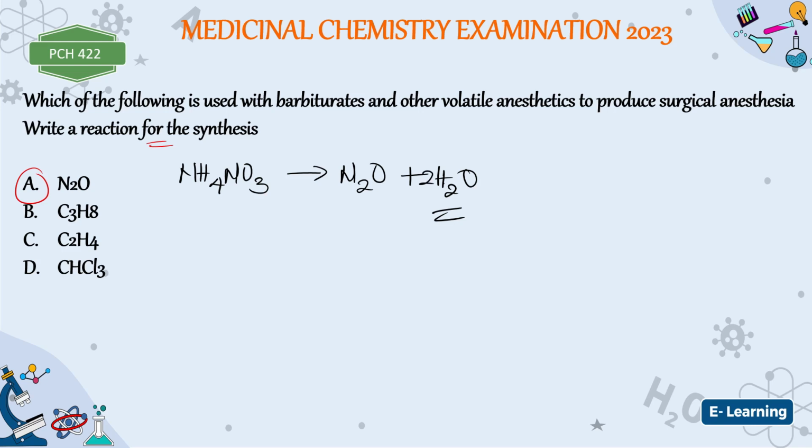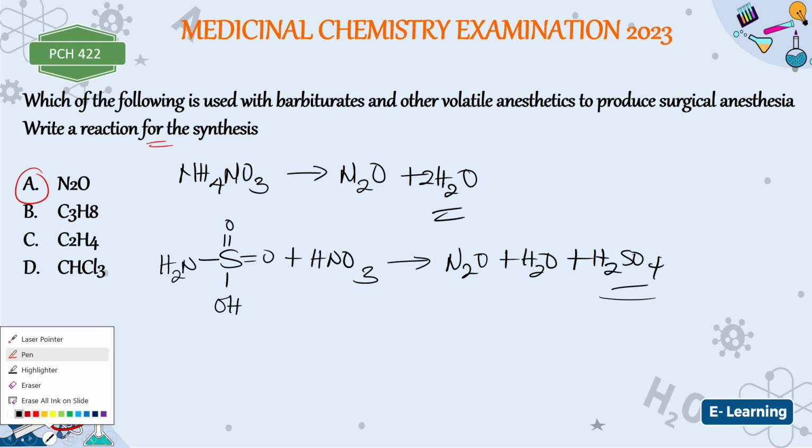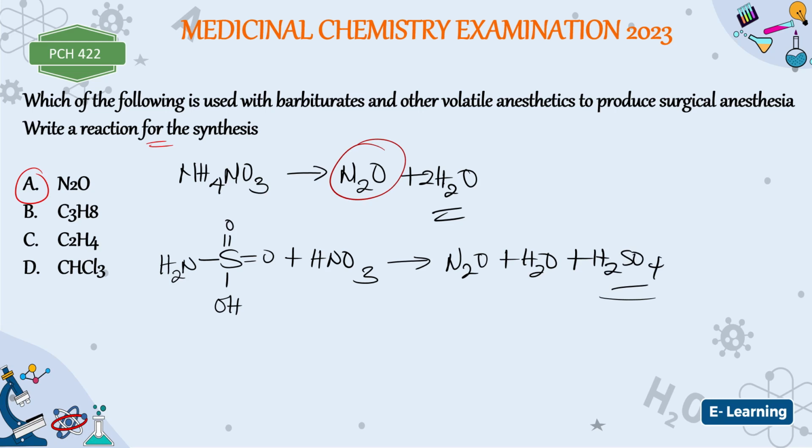However, there's another method that involves this compound here, which is a sulfamic group, plus nitric acid. Now this is going to give us N2O plus H2O plus H2SO4. Any of these means can aid us to synthesize this compound in question. But it is the least potent, and hence it is used with barbiturates and other volatile anesthetics to produce surgical anesthesia.